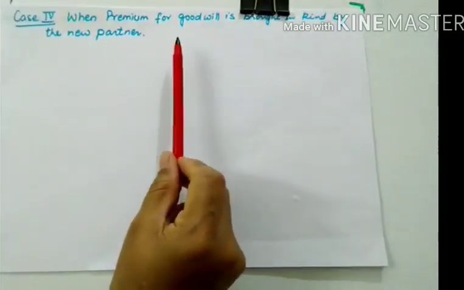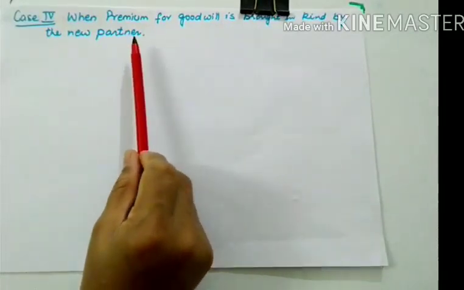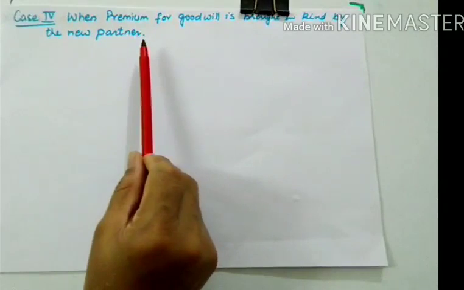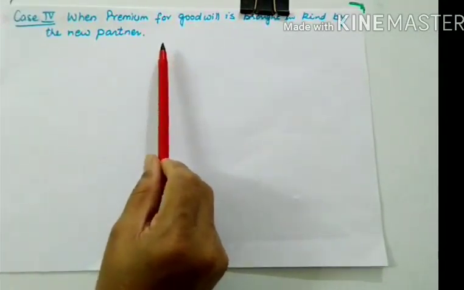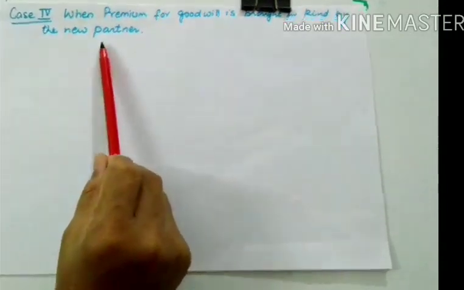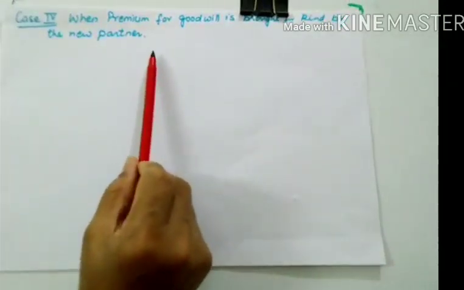So he can bring both premium as well as his capital in kind. So whatever he is bringing into the business, all those assets will be debited. We normally used to debit cash, but here we'll be debiting a list of various assets.